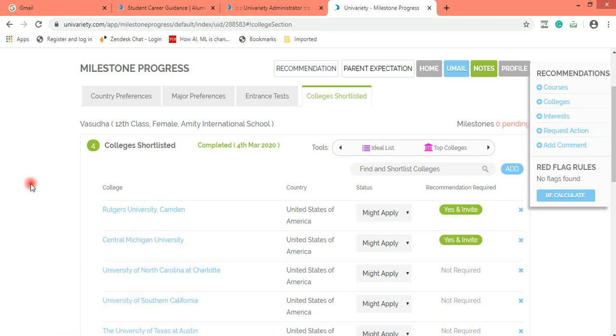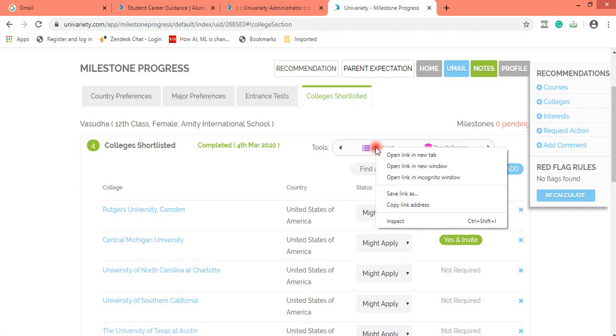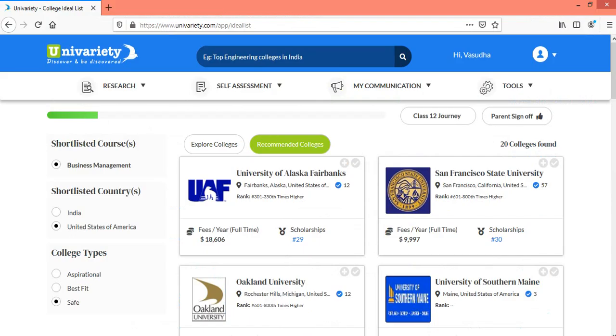Okay, so this is how college shortlisting needs to be done. I repeat, do a right click on the ideal list, copy link address, go to another browser or go incognito in the same browser. I prefer another browser because it keeps matters simple for me. However, I leave it to you.